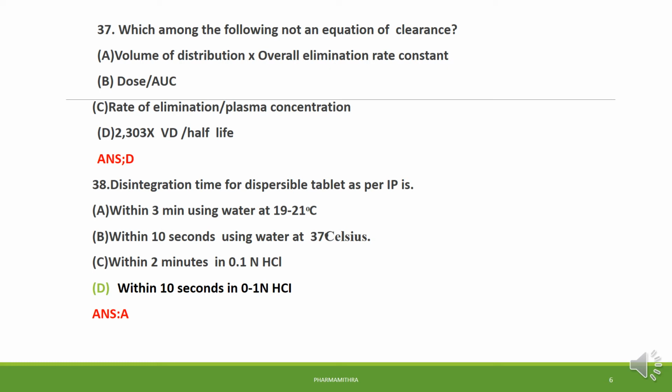Whereas uncoated tablet needs less than 15 minutes, film coated tablet needs 30 minutes, sugar coated tablet needs 60 minutes. Fast dissolving tablet will dissolve or disintegrate within 30 to 45 seconds. In case of hard gelatin capsule, it takes 15 minutes, whereas soft gelatin capsule needs 60 minutes. So, the disintegration time for the dispersible tablet is within 3 minutes using water at 19 to 21 degrees Celsius. Option A is the right answer.